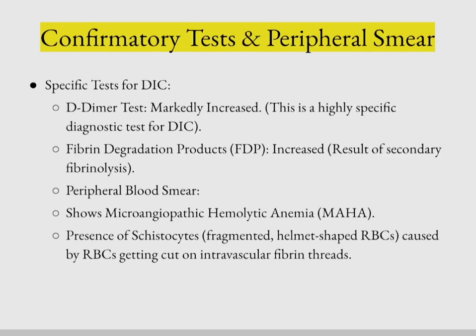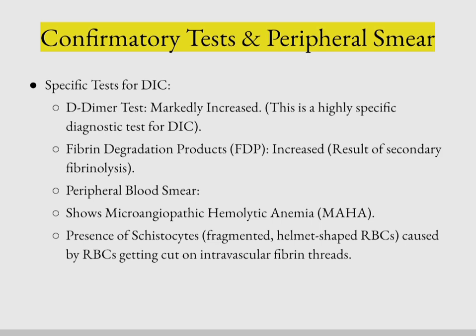So what are the confirmatory tests and peripheral smear findings? The specific test for DIC is the D-dimer test. D-dimers and FDPs, fibrin degradation products, are formed in fibrinolysis, and they are markedly increased, which is a highly specific diagnostic test for DIC.